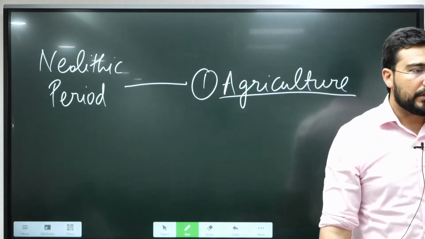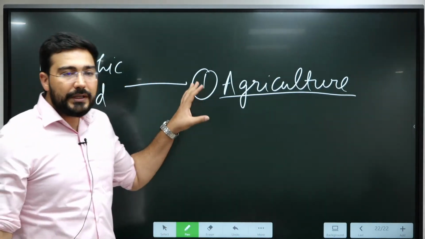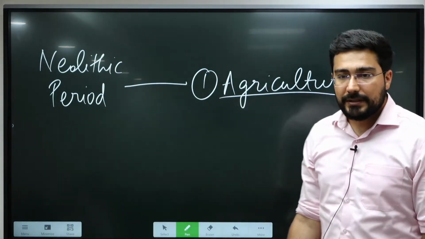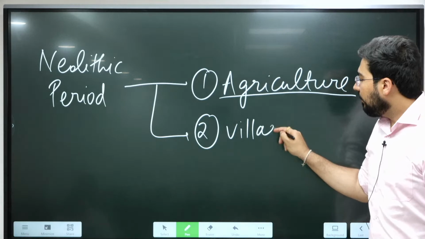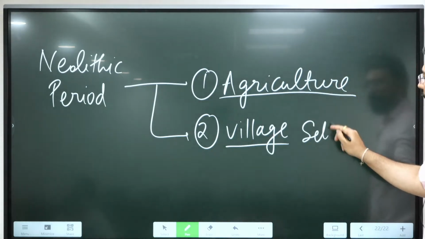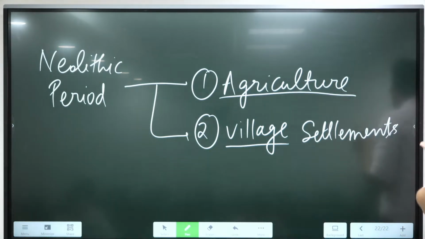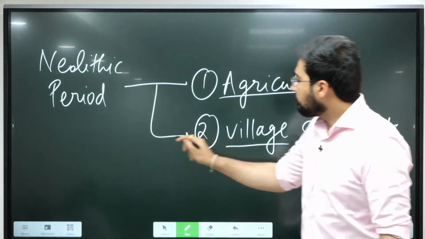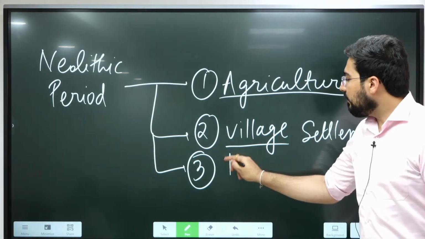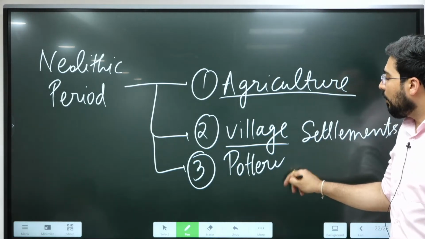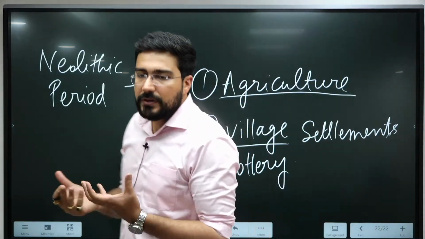The beginning of agriculture was remarkable, because now humans could easily settle down at some places. And that's why we see the beginning of village settlements. Famous places like Mehrgarh were the initial village settlements. This was also the time of the development of pottery, because once you have agricultural produce, you require some utensils where you can store it.